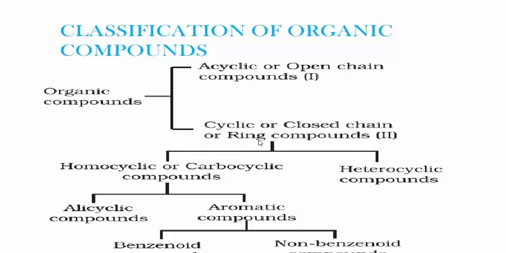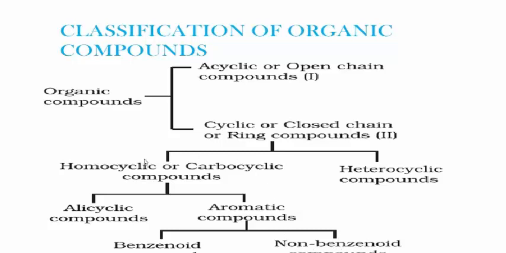These cyclic compounds are again classified into homocyclic or carbocyclic compounds and heterocyclic compounds. Homocyclic compounds are also classified into 2 types: alicyclic and aromatic compounds. Aromatic compounds are classified again into 2 types: benzenoid and non-benzenoid compounds.